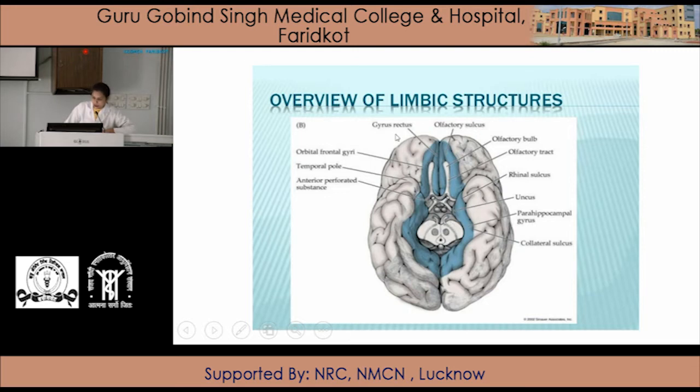So here is the orbital surface where present the gyrus rectus, olfactory sulcus, olfactory bulb, olfactory tract and trihinal sulcus. Here is the uncus, parahippocampal gyrus. Here is the collateral sulcus. Here is the anterior perforated substance, and here is the temporal lobe.